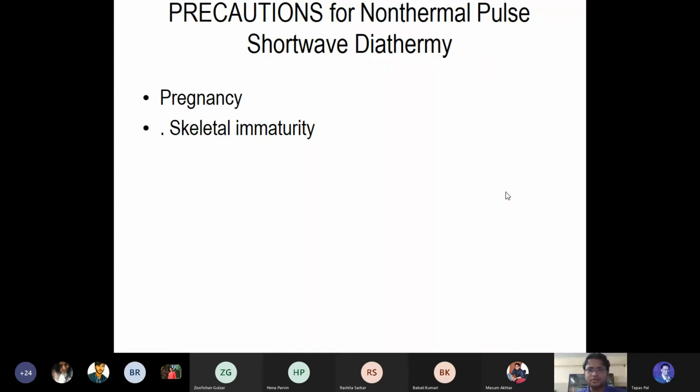That means you can use it only with particular precautions. If any child has skeletal immaturity, or any condition where the bony ossification is not yet properly formed, till that time you cannot use it, or you have to take great caution before using this particular SWD and PSWD machine.